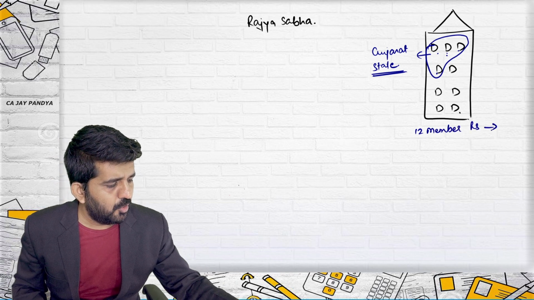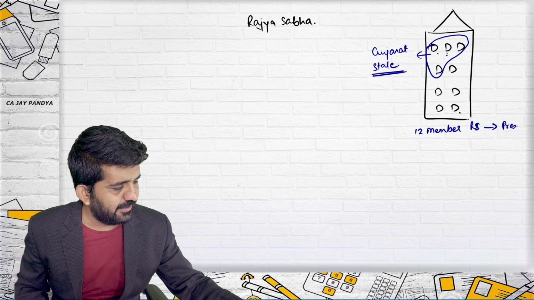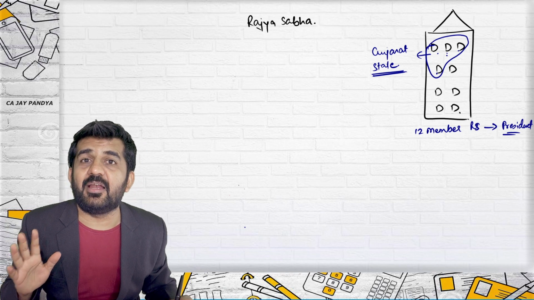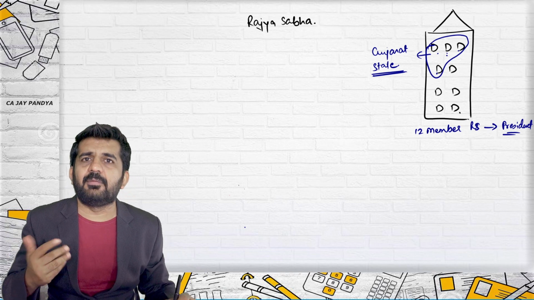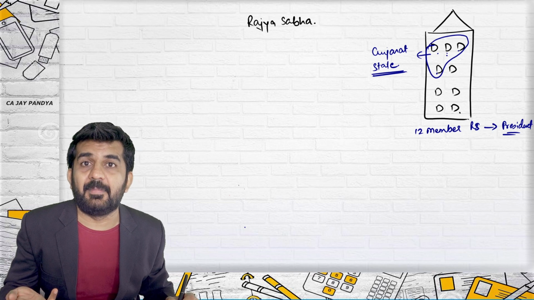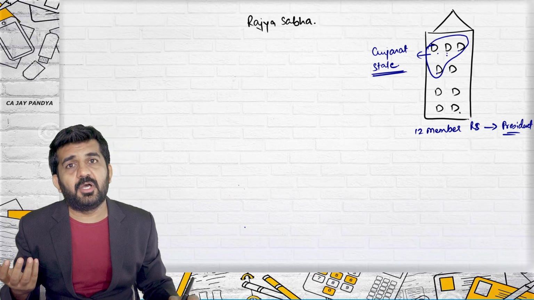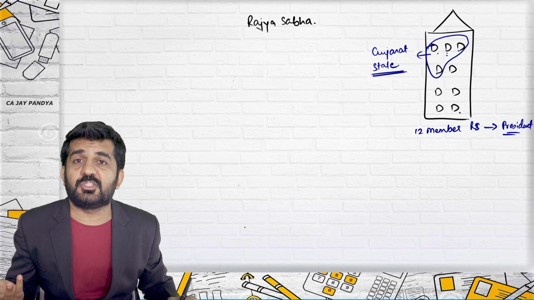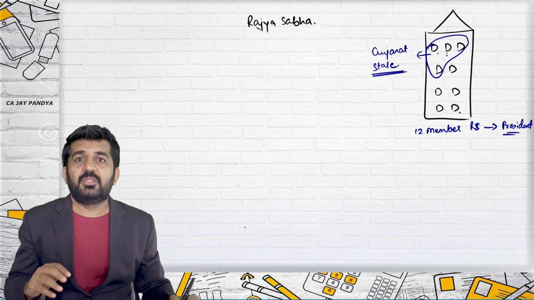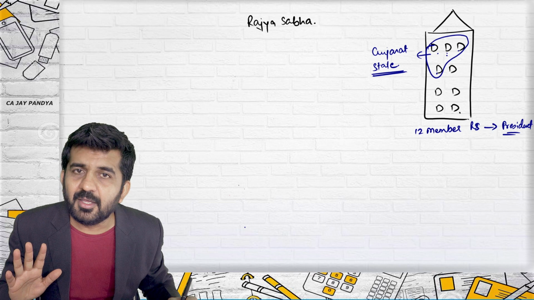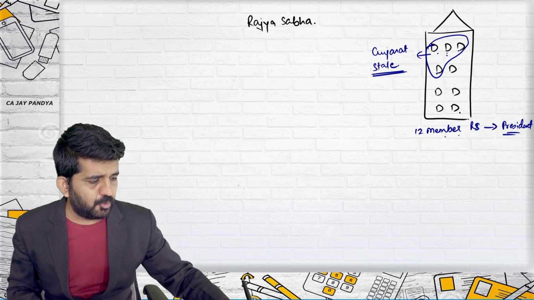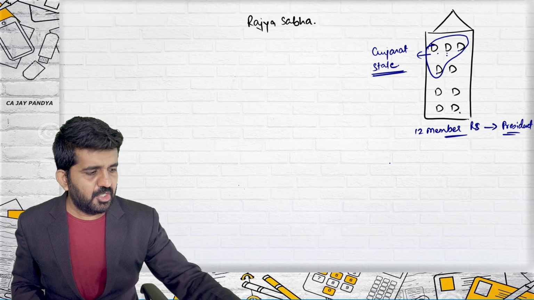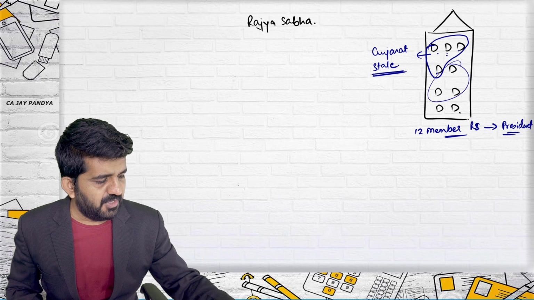There are 12 members of Rajya Sabha who will be elected by the president. So Ramnath Kovind has the right to elect 12 Rajya Sabha members. How will we be electing? Say a person is good in sports, Mary Kom. Then she will be made member of Rajya Sabha. A person is good in culture, religion, say Subramanyam Swami. He will make Subramanyam Swami a Rajya Sabha member. Out of these 12 members, currently the president can nominate, and all 12 are nominated by the current president. All right. So this is how the Rajya Sabha will be filled.